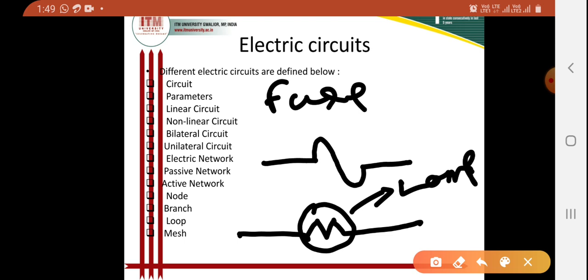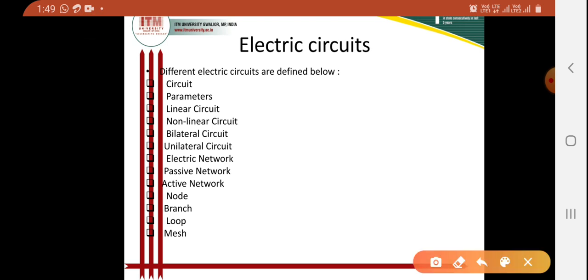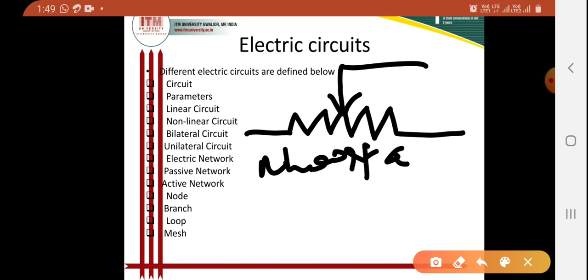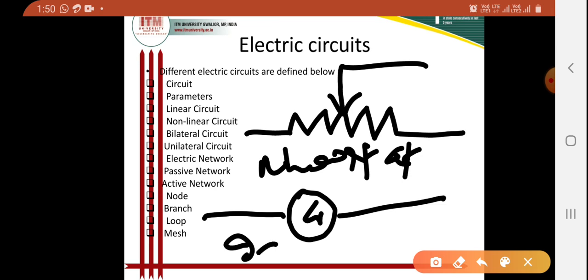Then the symbol for rheostat is this. This is our rheostat, or variable resistor. Then the symbol for galvanometer is this.